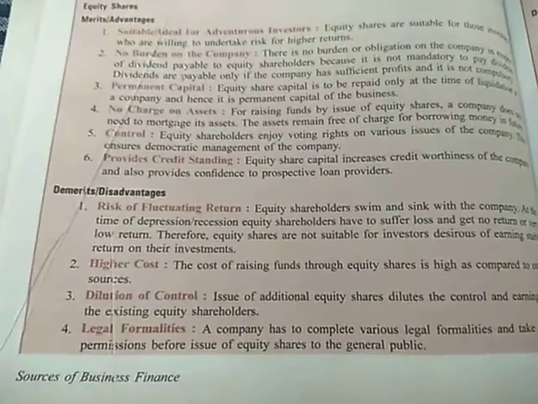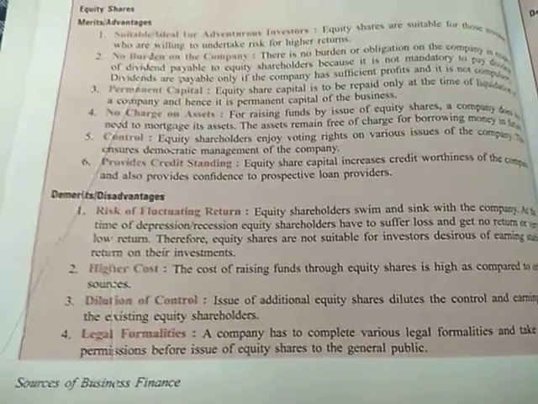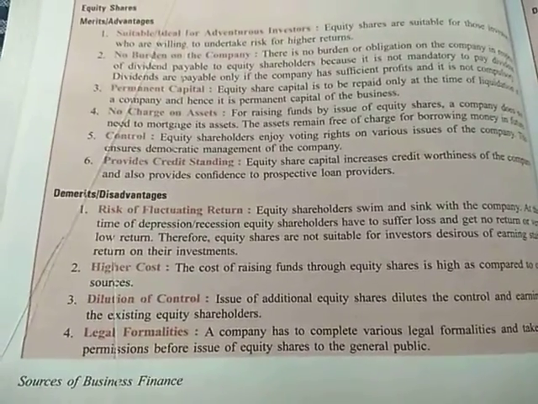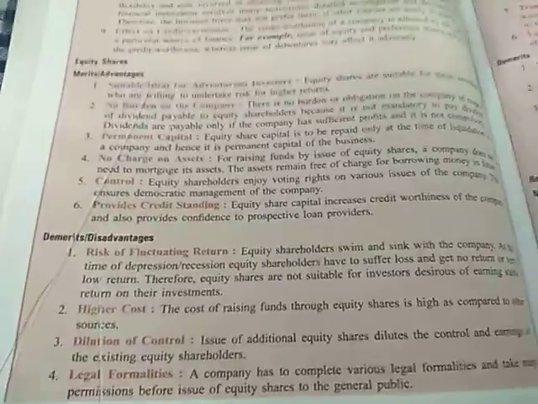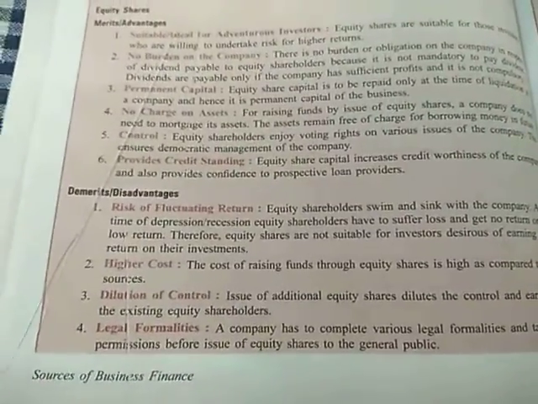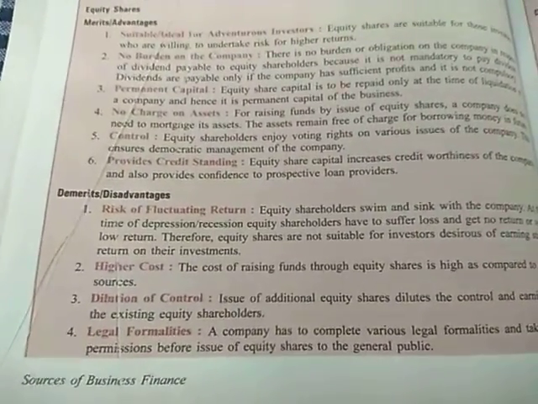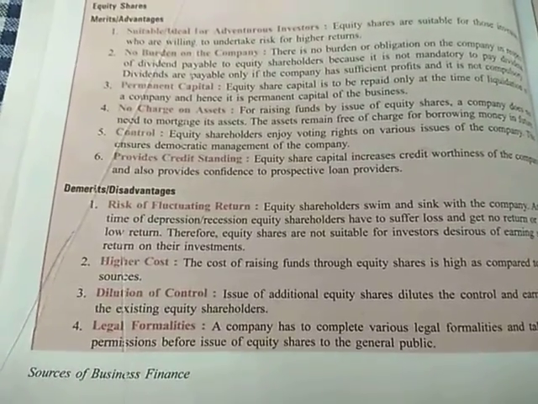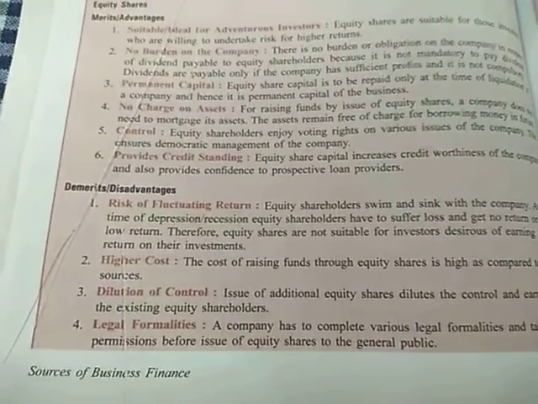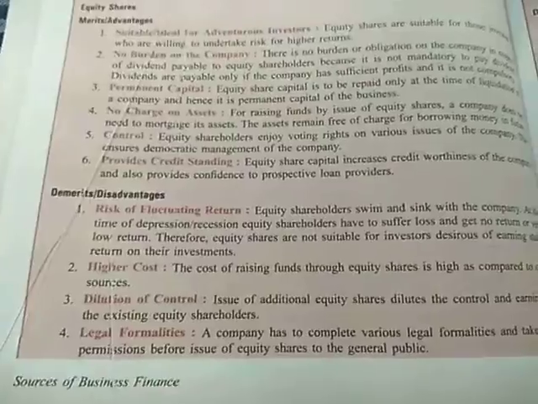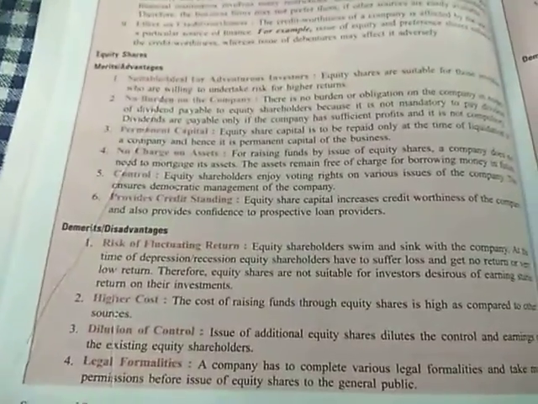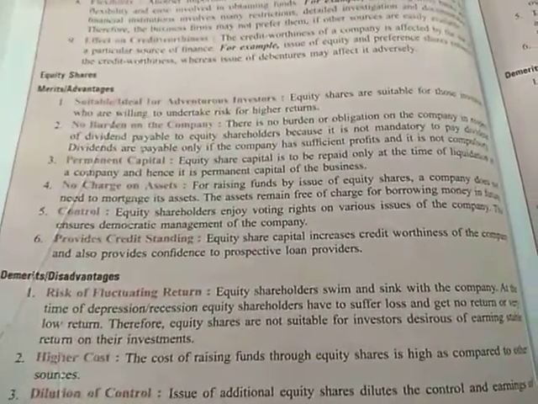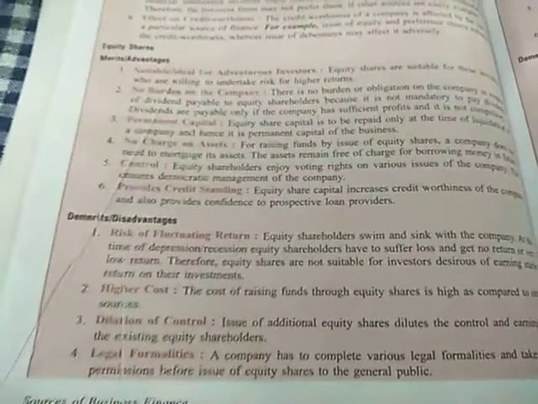Next is dilution of control. Whenever any company issues more and more number of equity shares, the control of the company gets diluted, because more equity shares will be sold to more equity shareholders, and when there are more equity shareholders, there will be more voting rights available to the general public. More equity shareholders means more dilution of the control in the management, as the voting rights will be distributed among more shareholders.